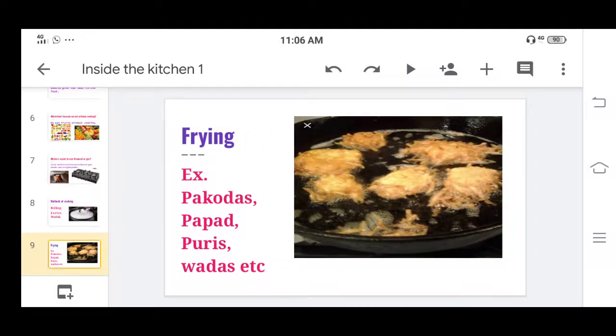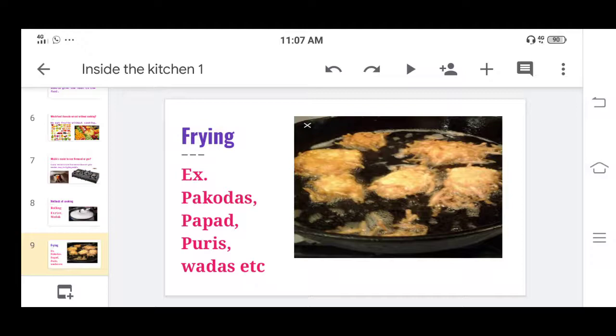Second is frying. In this method we take oil, or we can take ghee also. We give heat to that oil or ghee, and after heating, if we are making pakodas, we add the batter we made for the pakodas into that oil and we fry the pakodas, as well as papad, puris and vadas.